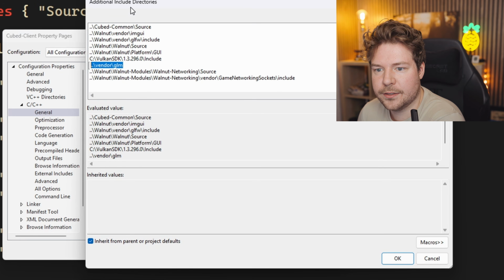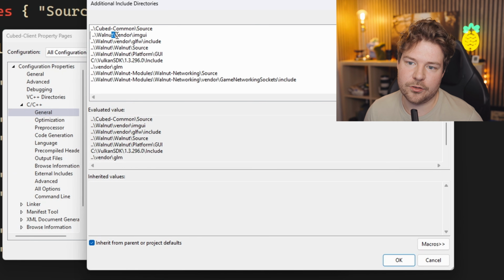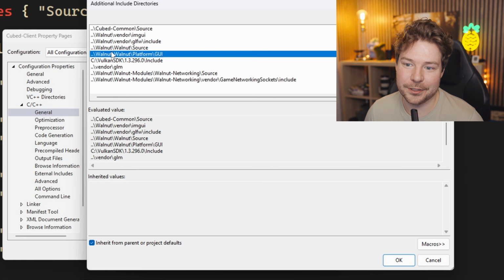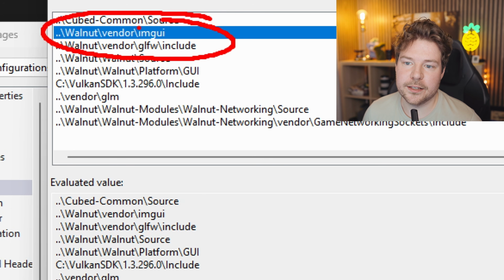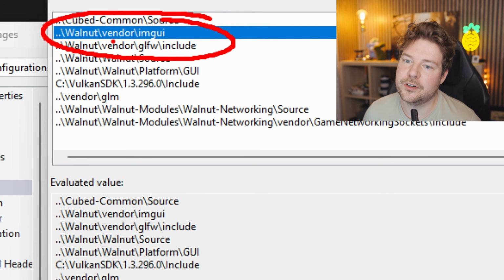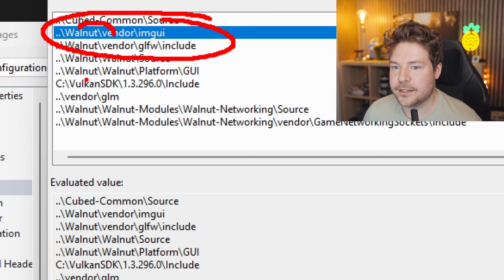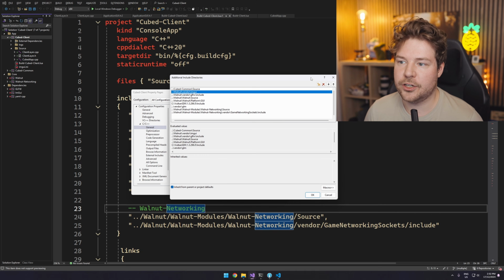But I think this is not really going to be correct. So these I think are right, but you can see these are missing an extra walnut. They need 2 walnuts like these two have. So it's back into a directory, then walnut, then vendor. Actually, maybe not. No, actually I take that back. These are fine. They don't need 2 walnuts because the vendor directory isn't in the walnut directory, but it is in the walnut repository. But this is obviously wrong. So this has to be /walnut and then /vendor/GLM.